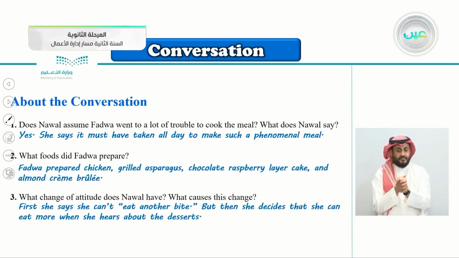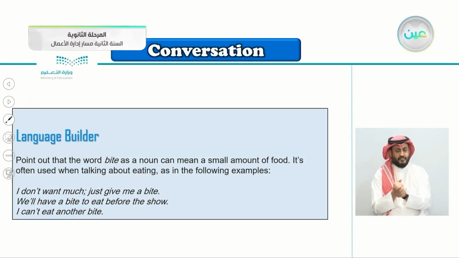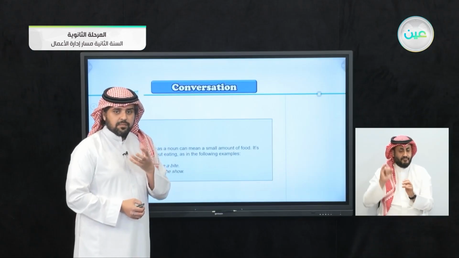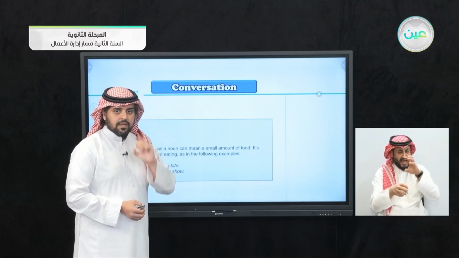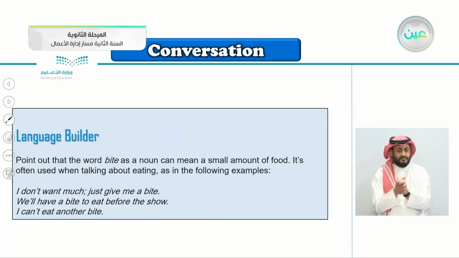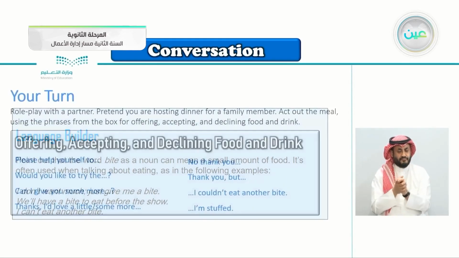She wants dessert. Here's a language builder. Point out the word bite: as a noun it can mean a small amount of food. The word bite as a verb is to bite something with your teeth. But as a noun, when you say, I'll have a bite, it means a small amount of food. It's often used when talking about eating, as in the following examples. I don't want much, just give me a bite, a small portion. We'll have a bite to eat before the show. I can't eat another bite. So bite as a noun means a small amount of food.